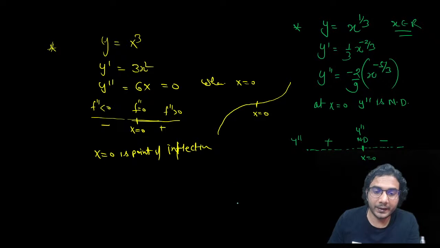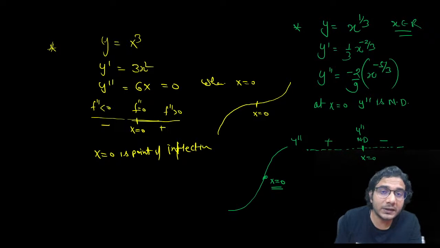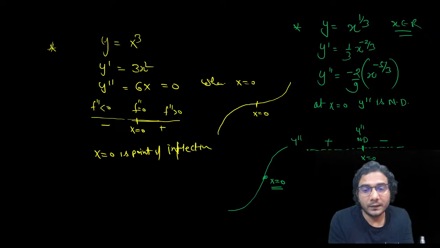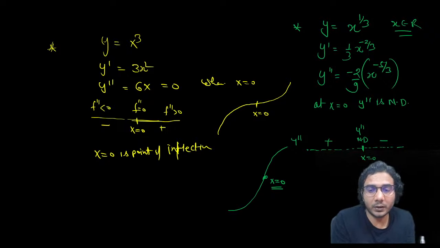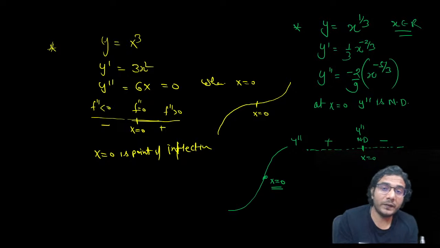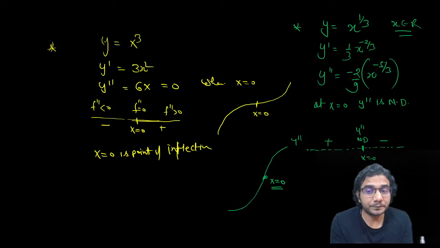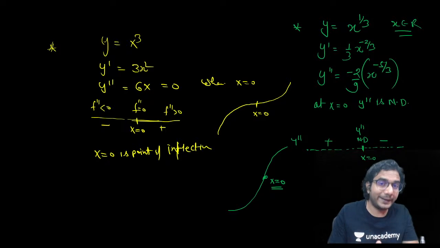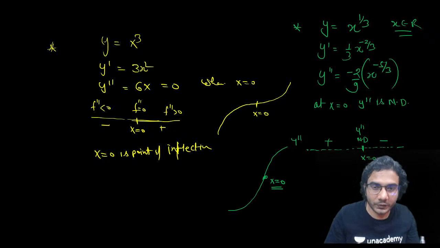So now you know the graph of this function is like this. It is concave up on one side. So you know that at x is equal to 0, there was a vertical tangent. So y dash was not defined, and because of that, y double dash is also not defined. When the first derivative is not defined, then obviously the second derivative will not be defined, but the function is defined, okay? That is an important point. That's why we are including this point in our inflection points. So x is equal to 0 is a point of inflection in this case also. So I hope you understood this.